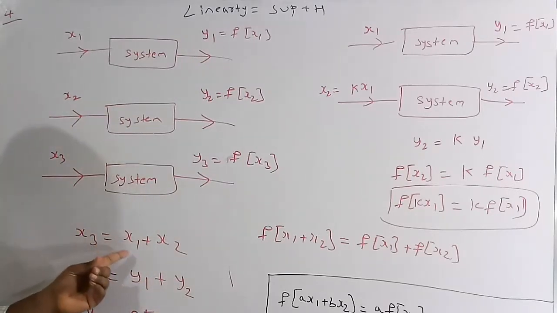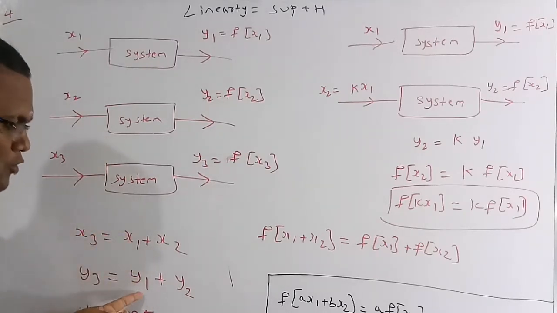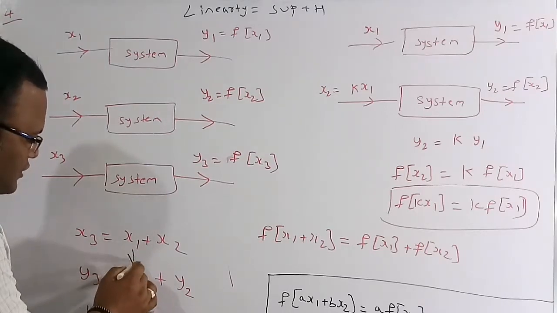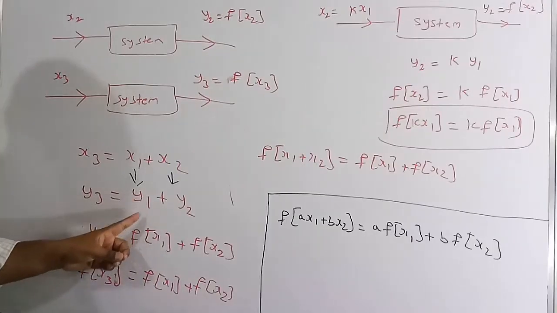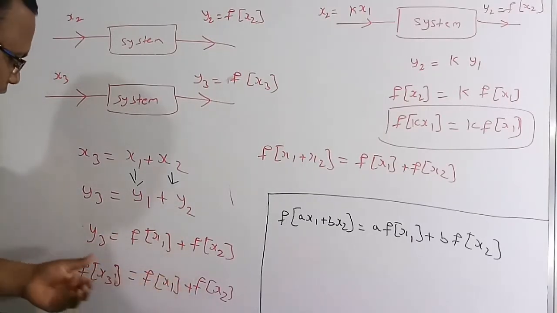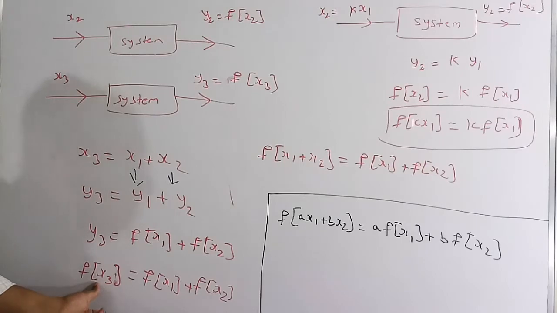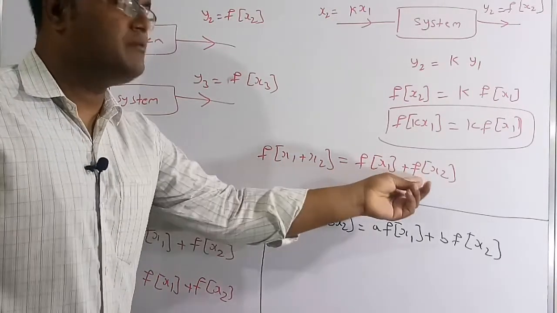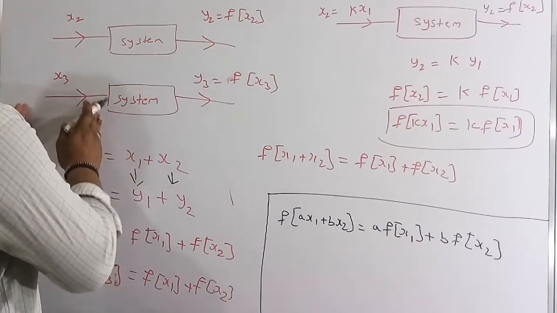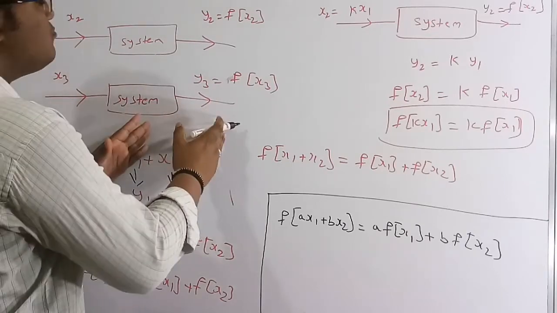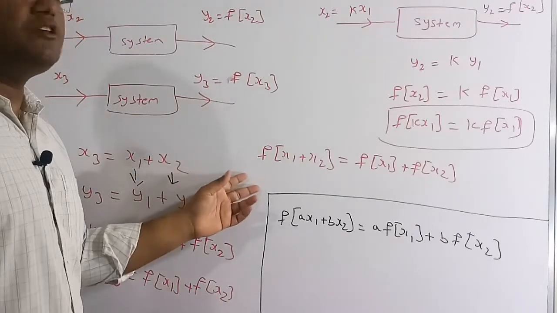If the input is the addition of the two previous inputs, the output has to be the sum of the outputs of the two previous inputs. So y1 is the output of x1 and y2 is the output of x2. Therefore y3 is equal to y1 plus y2. y1 is f of x1, y2 is f of x2, and y3 is f of x3, which is f of x1 plus x2. So f of x1 plus x2 is equal to f of x1 plus f of x2. What I am trying to say is, if the input is the summation of the two previous inputs, then the output is also the summation of the two previous outputs. That is the meaning of the superposition principle.